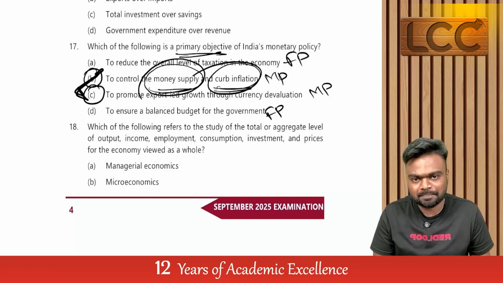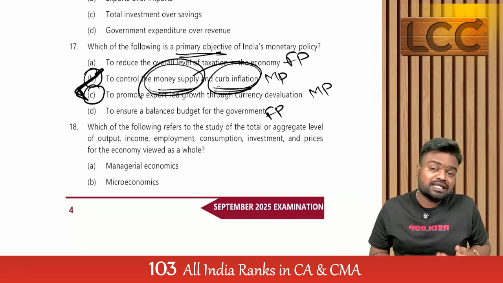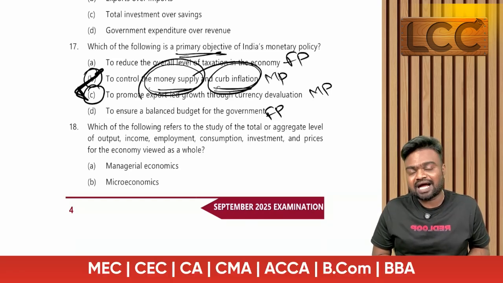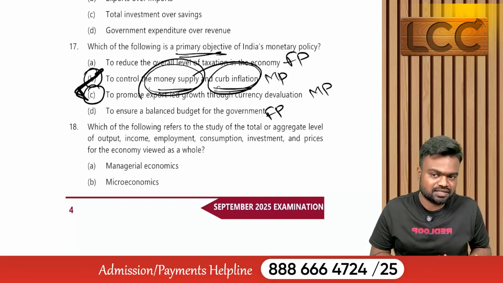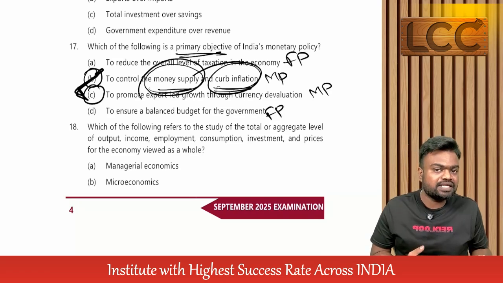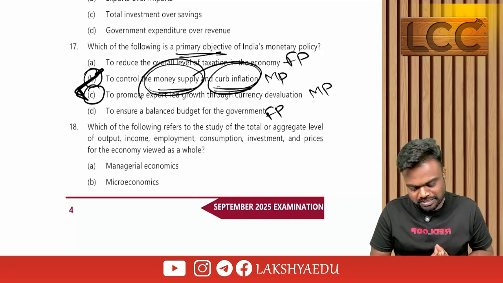So option B. In the exam, there are multiple answers which we feel are true, but we need to assume which is the probable answer. Even though B and C are correct, compared with C, B is the more probable answer, so B is the correct answer. I hope this is clear.